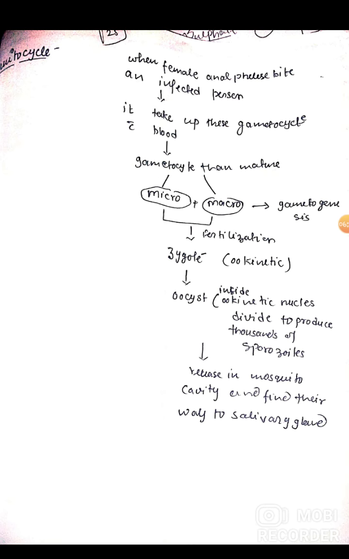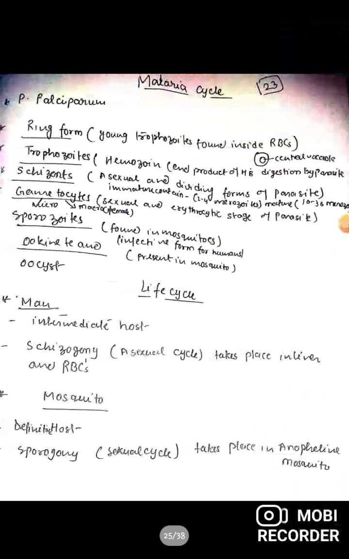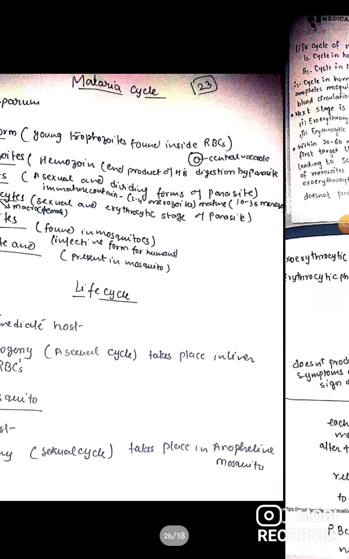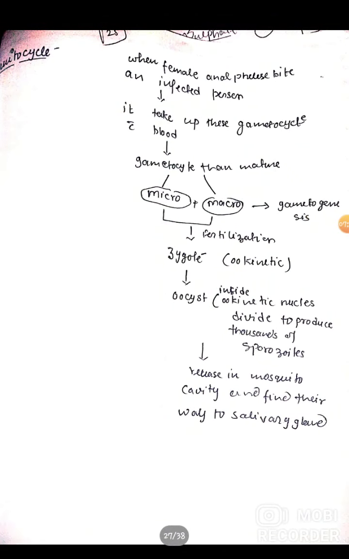If this cycle occurs in the female Anopheles mosquito, it is called the sexual cycle, because gamete formation occurs.